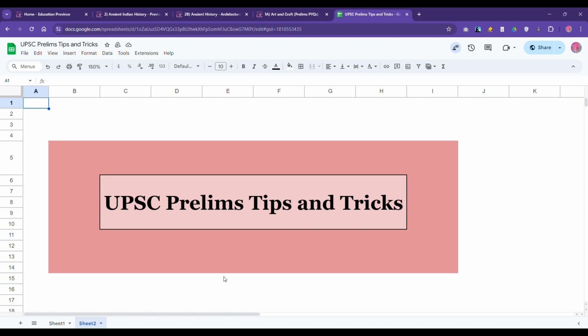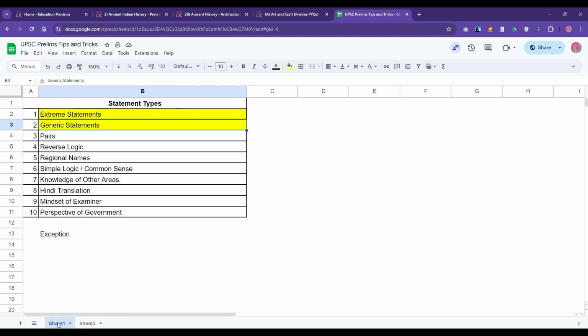I've divided these kinds of questions which can be solved just on the basis of logic into 10 categories. So these 10 categories represent 10 kinds of logic you can apply to solve these questions. Okay, so we'll discuss them one by one. We'll also discuss examples with them, so that it becomes very clear what I'm saying.